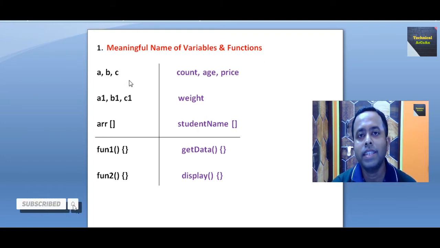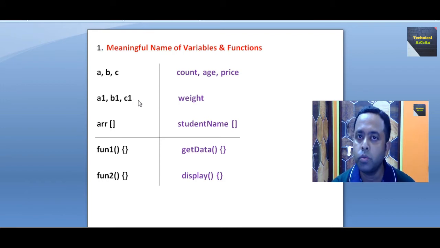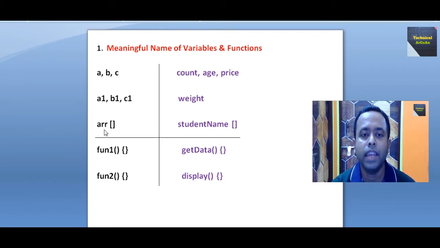Normally, we write variable names like A1, B1, C1, or an array name like ARR followed by square brackets, but these are not actually meaningful names for variables. Meaningful names are like count, age, price, weight, and for an array name, like student name, right? So these are all meaningful variable names.